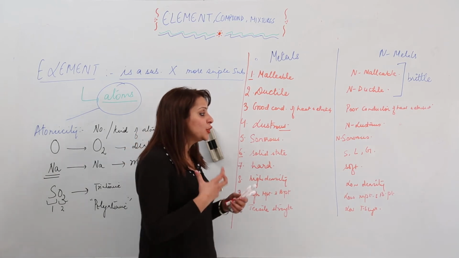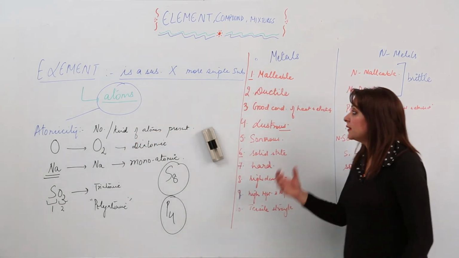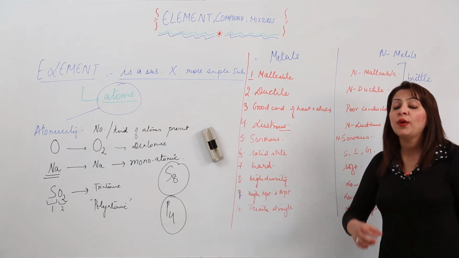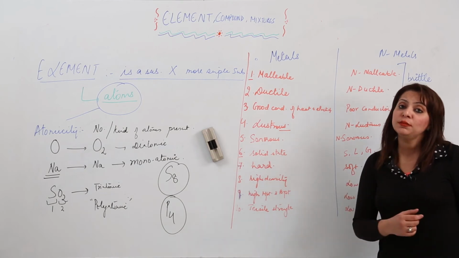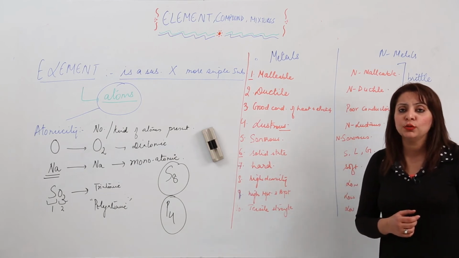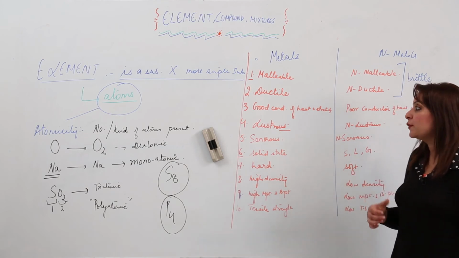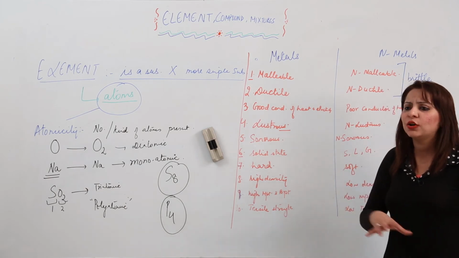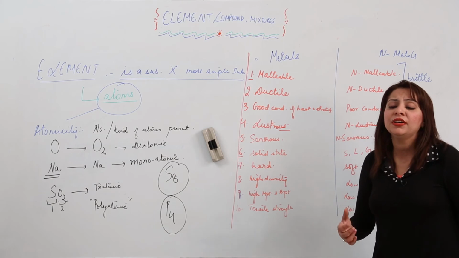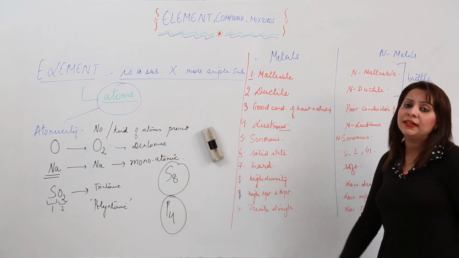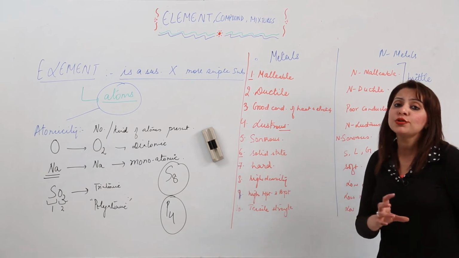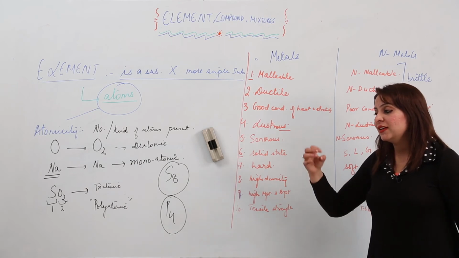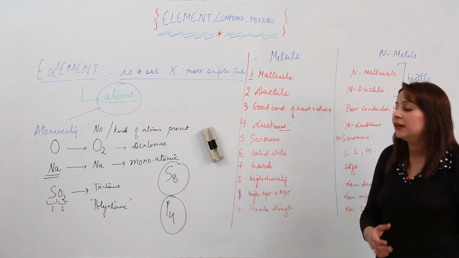But we do have the exceptions that exist in metals and non-metals, and we need to know those exceptions because they are very important. The questions which you will be getting will be mostly out of the exceptions only. So just look at the board, I am writing you the exceptions. There is not any reason behind why it is not this or that. It is just the exception, just a behavior that this element is included in this category, but it is not showing this specific property, like it is not existing as liquid or gas.